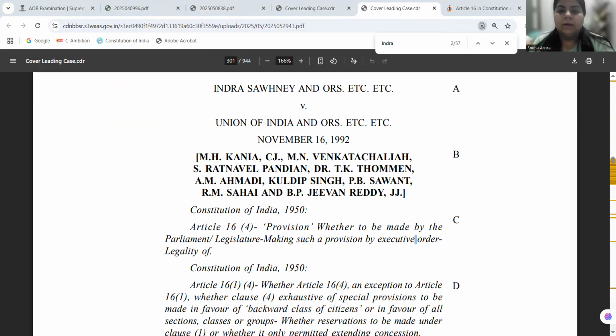Now, what is happening under PM Moraji Desai and during VP Singh's government? VP Singh's government is implementing the Mandal Commission report, which was a commission chaired by Mr. BP Mandal, and it was identifying the socially and educationally backward classes in India, which is SEBCs. If you see the language of Article 15 and Article 16, the term used there is not OBC, but rather socially and educationally backward classes, which is SEBCs.